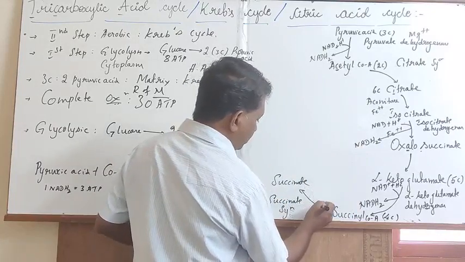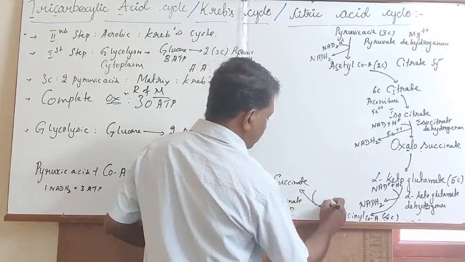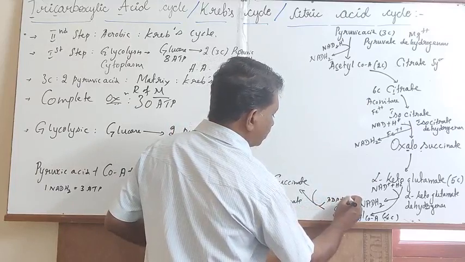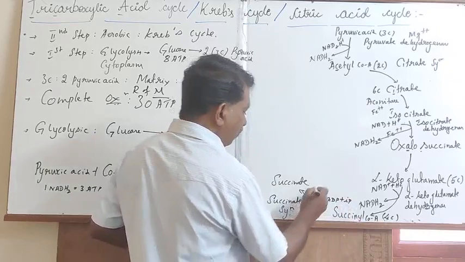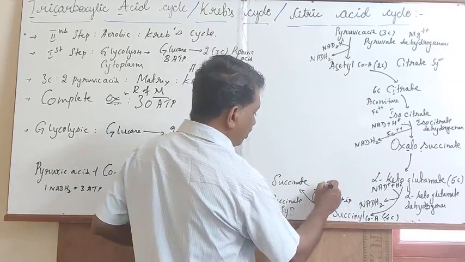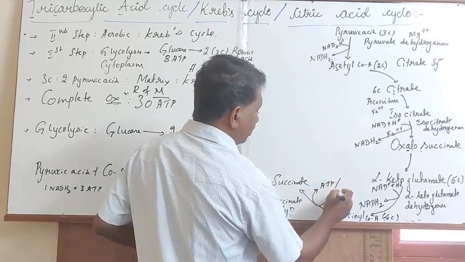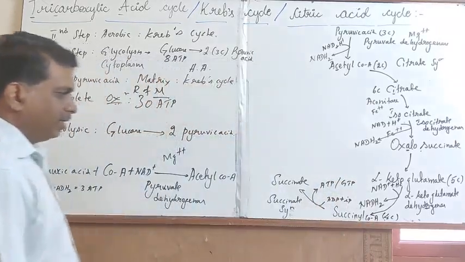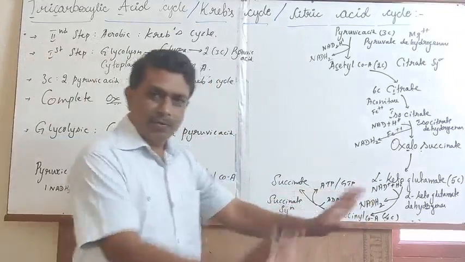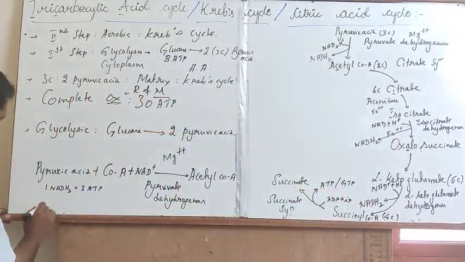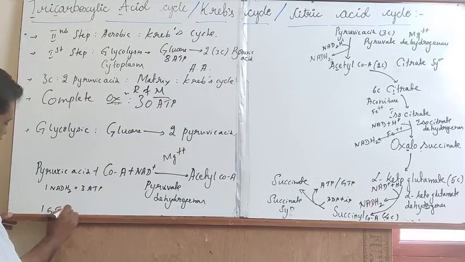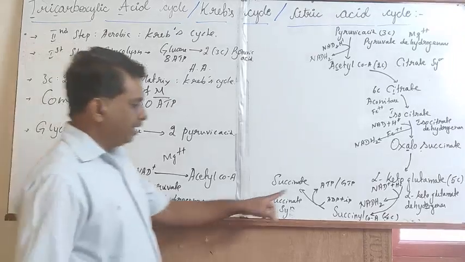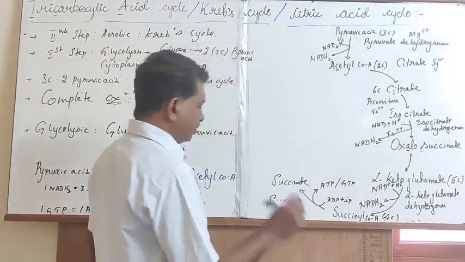During this process, either ADP or GDP will get converted into either ATP or GTP, which is actively synthesized. One molecule of GTP is equal to one molecule of ATP.